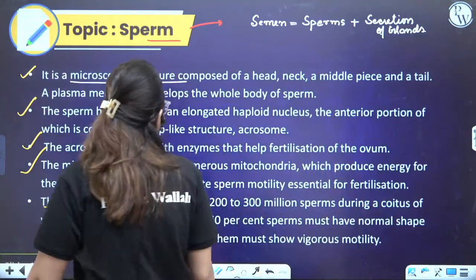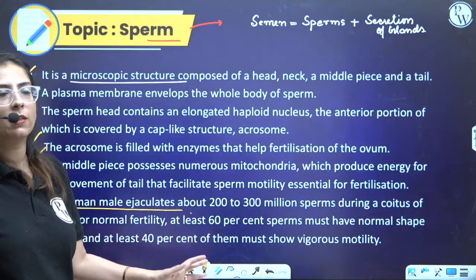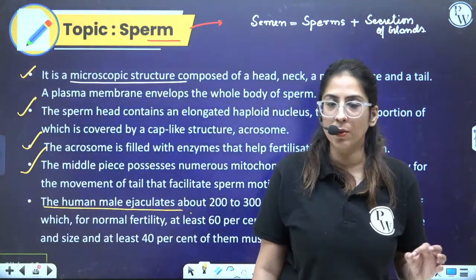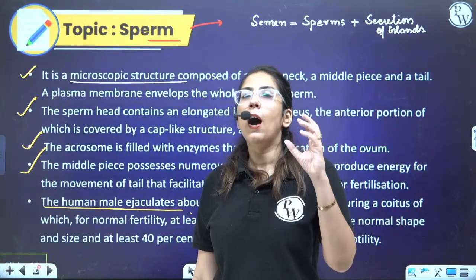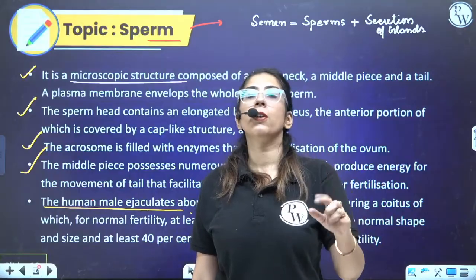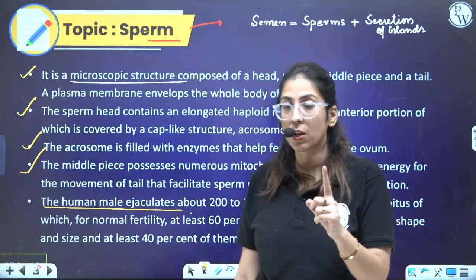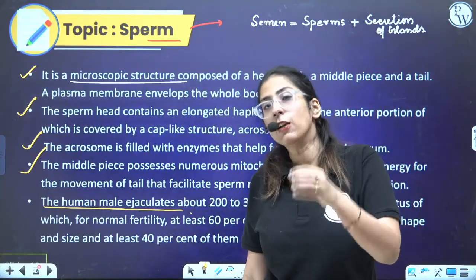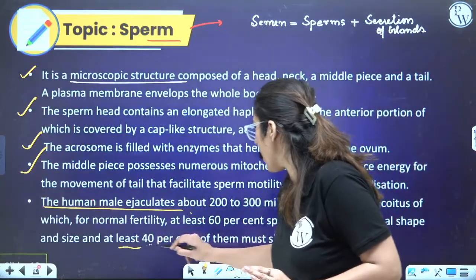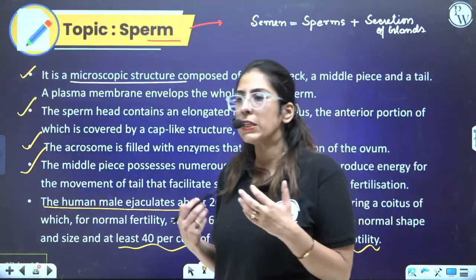Clear? Out of this much, in one coitus, 60% of the sperm should have a proper shape and structure. 60% of the 200 to 300 million sperm should have a proper structure. Out of that 60%, 40% of the sperm should have vigorous motility. Many times the students get confused.